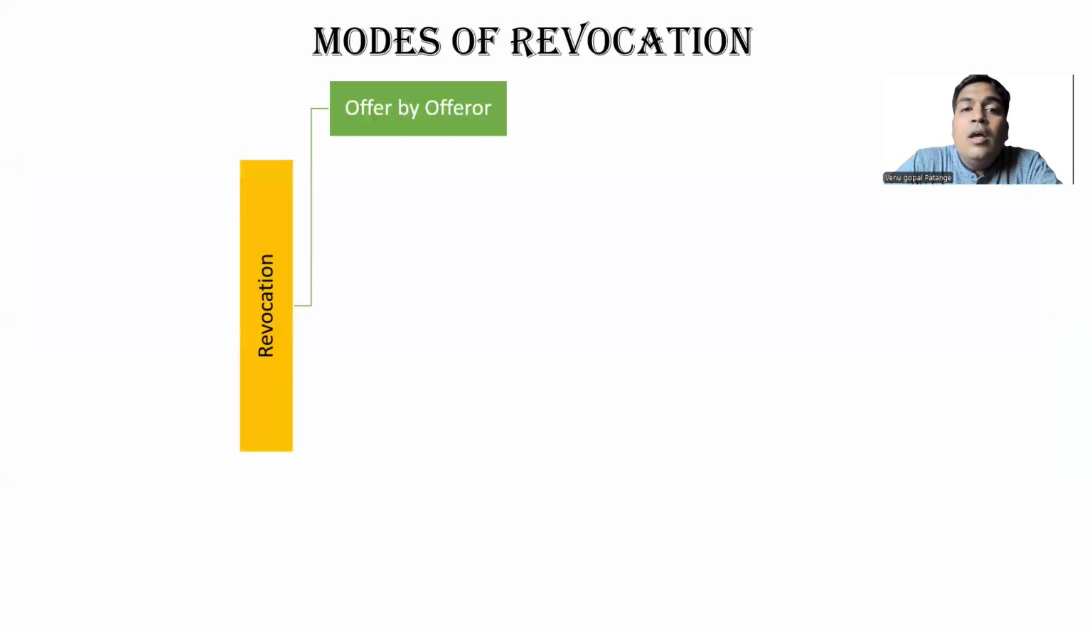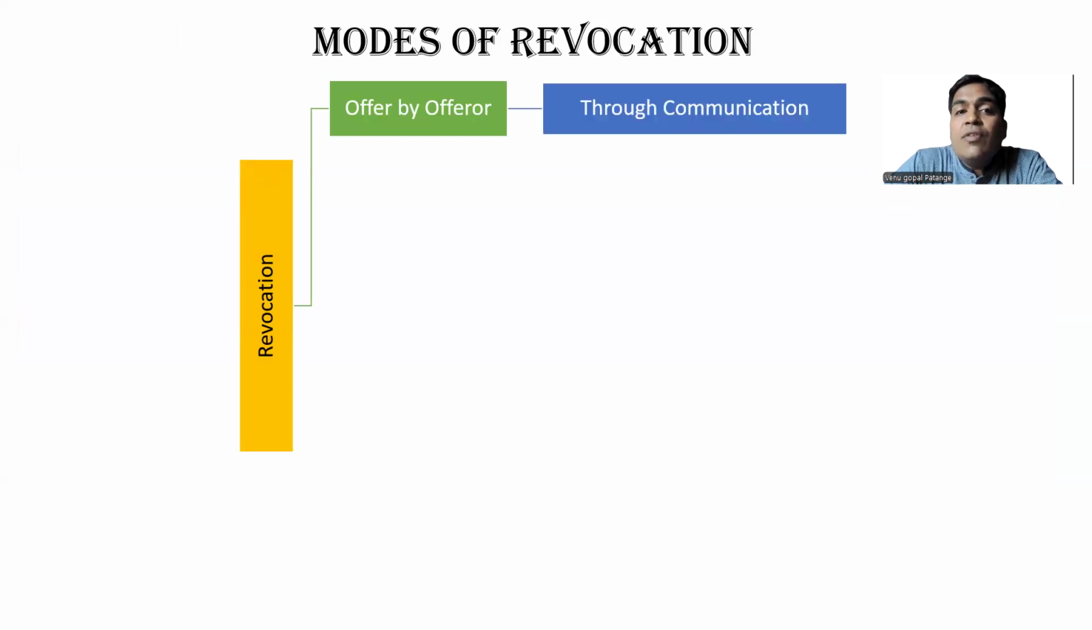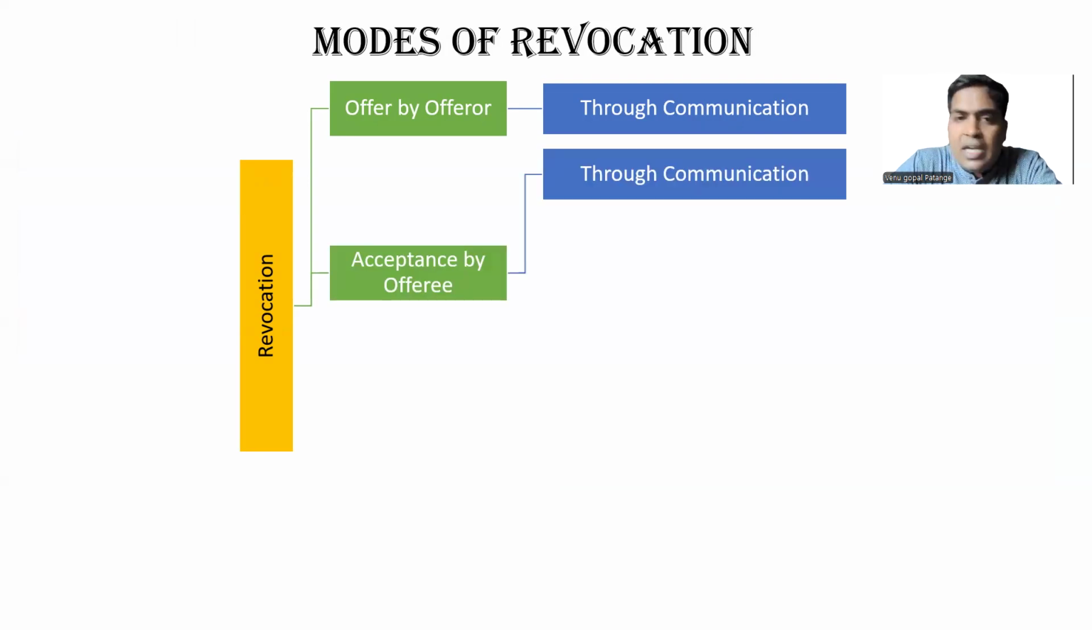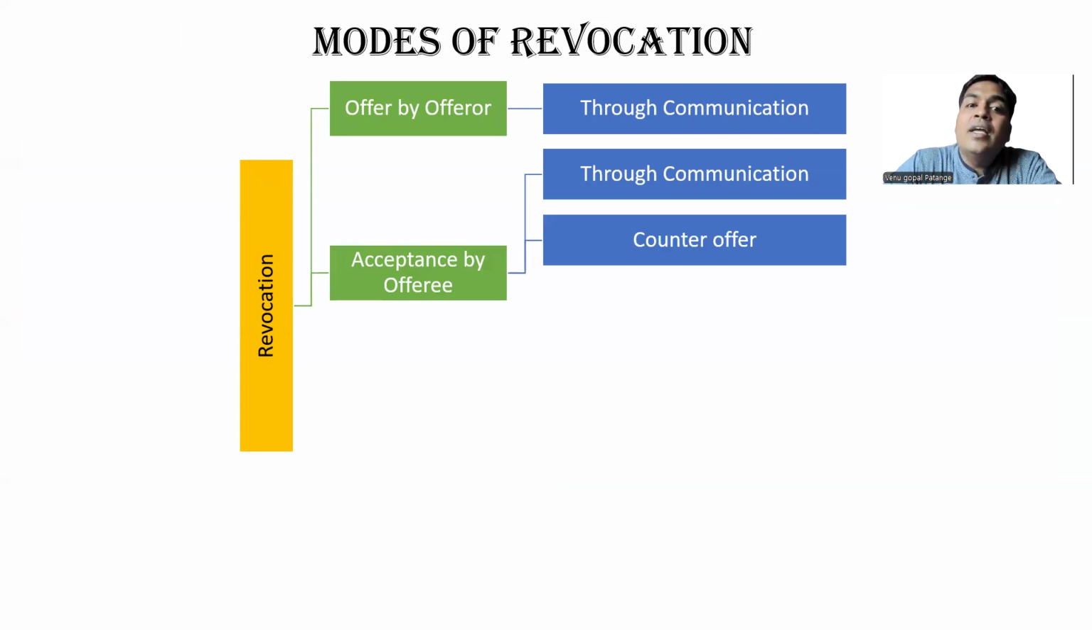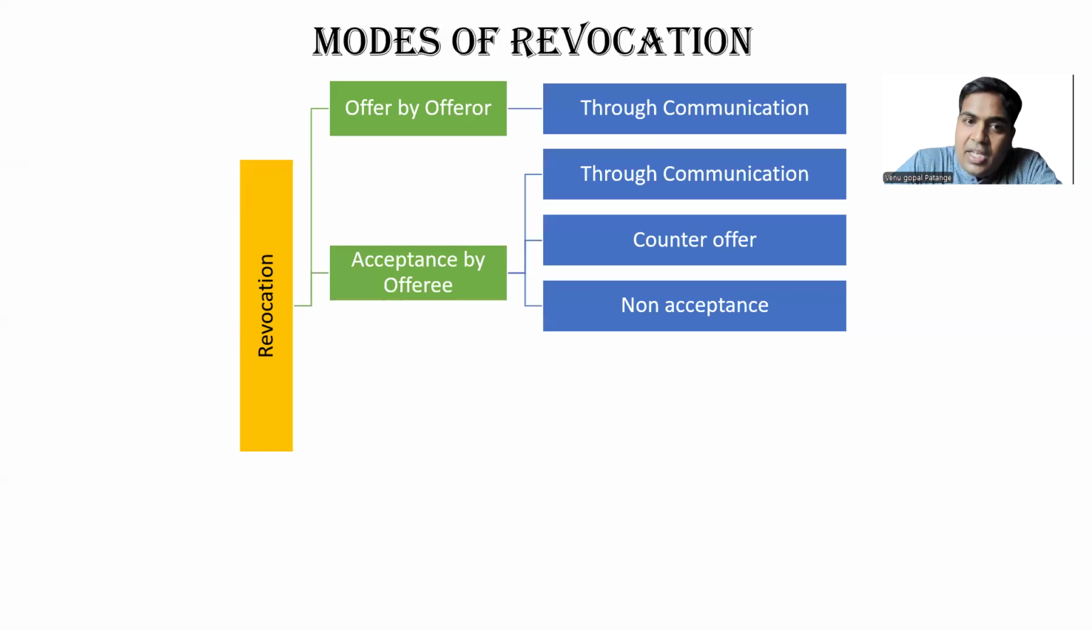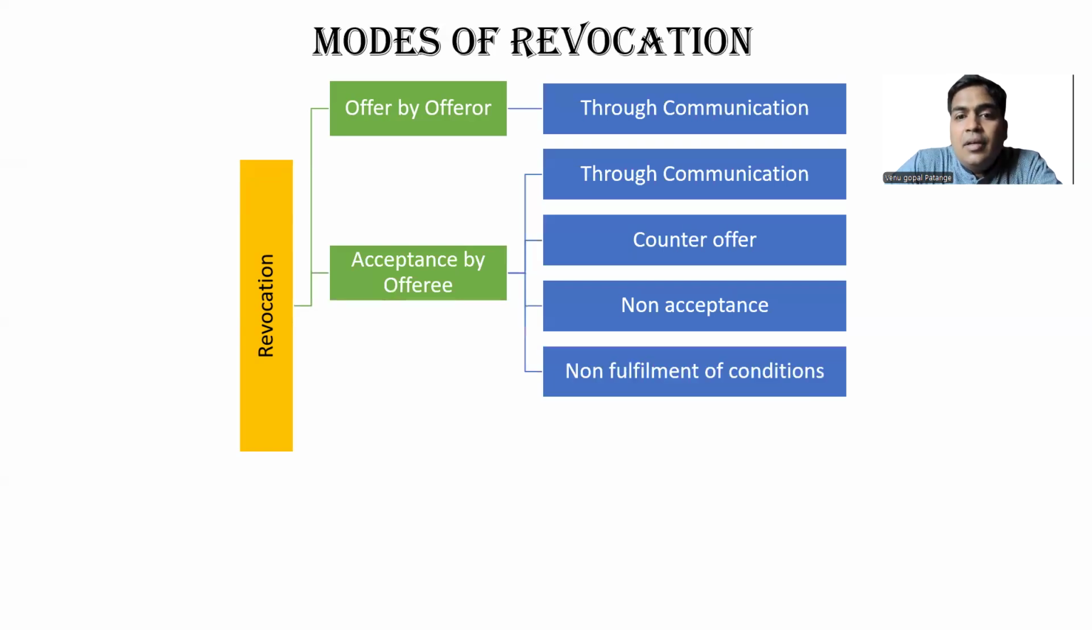Then we will also see the modes of revocation. How one can revoke in case of offer by offerer through communication, through call, through letters, through email, etc. Revocation of acceptance by offeree, so through communication, similarly calls, mails, letters, etc. Counter offer. Let us say offeree gives a counter offer or a conditional acceptance. Then we say the original offer is cancelled. Non-acceptance. He kept silent. Non-fulfillment of conditions. As we have discussed, it is prescribed mode and specified time.